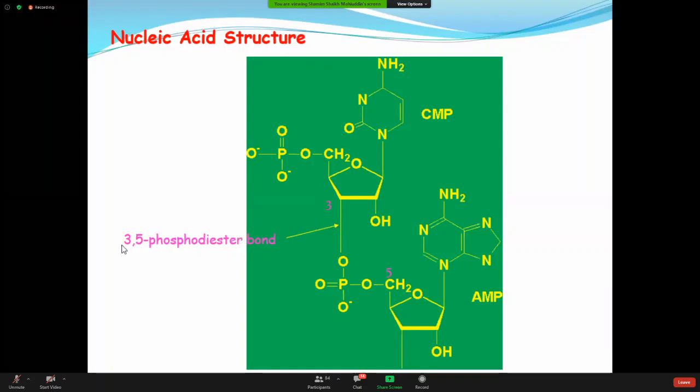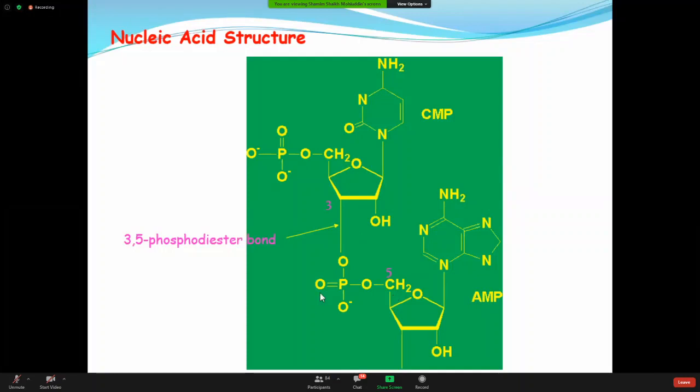And this is called the 3,5-phosphodiester bond or 3,5-phosphodiester linkage. This is the joining point. Now come to the question, why is this called 3,5? Why not 1,5 or 2,5 or 4,5? Because it is according to the carbon atom. Coming to the CMP molecule, this is number 1 carbon atom, this is number 2, and this is number 3.